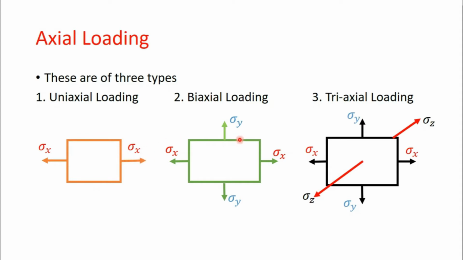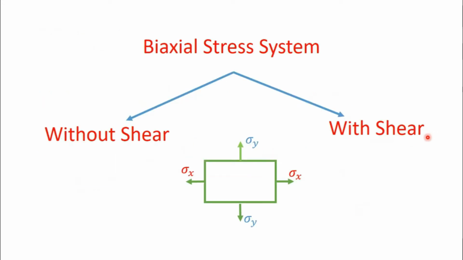In biaxial loading, it is along the x as well as the y direction, so sigma x and sigma y. Similarly, in triaxial loading, it is along x, y, and z, and thus we write sigma x, sigma y, and sigma z.